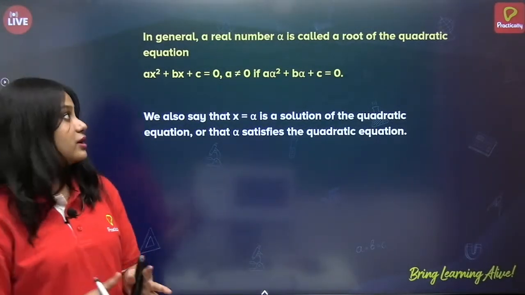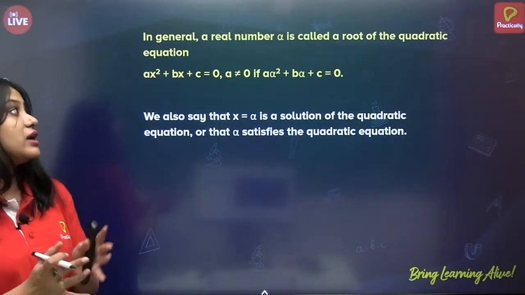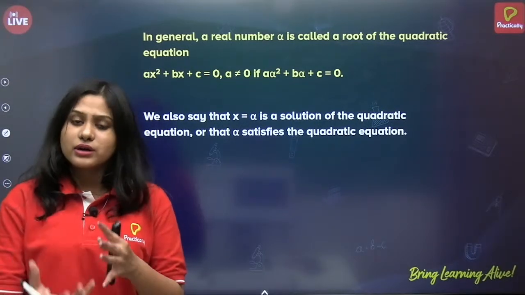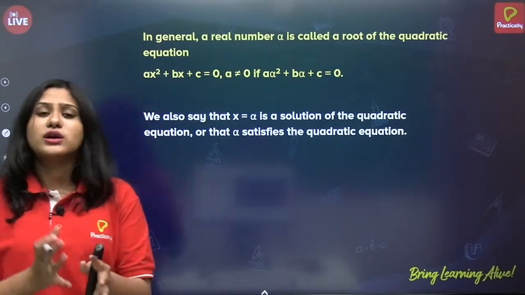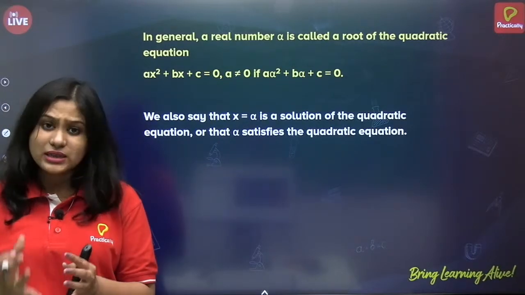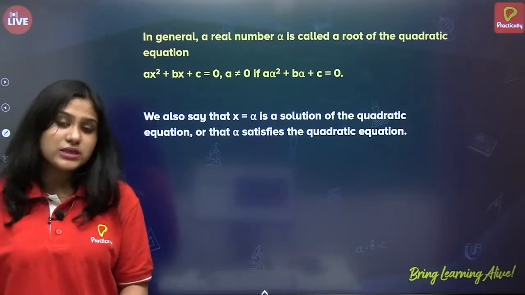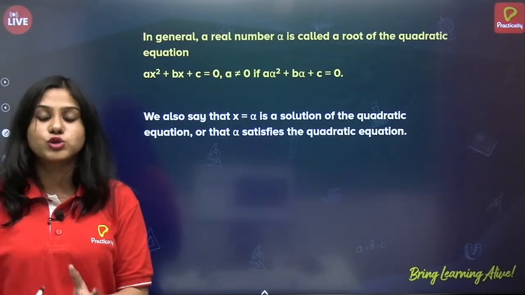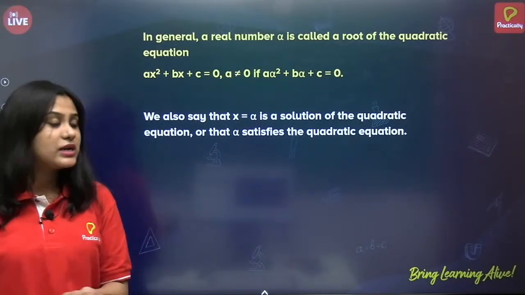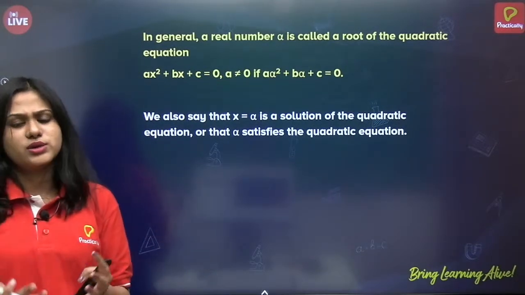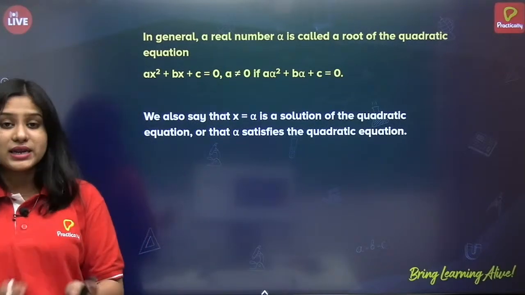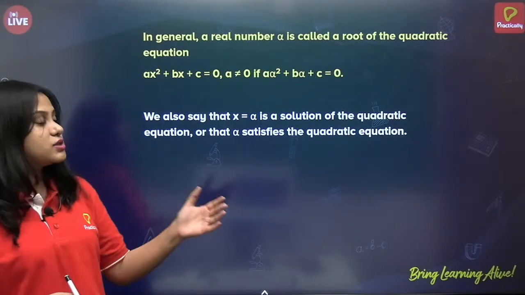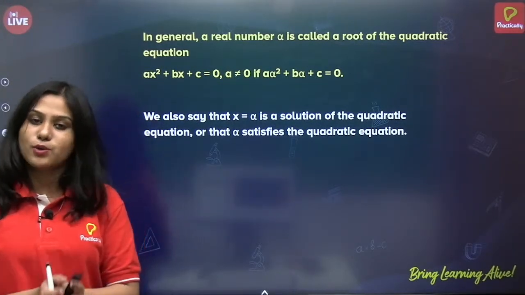Now in general, a real number alpha is called a root of the quadratic equation. You can take anything, it's not necessarily alpha, but when we are writing the exam or explaining something in general terms, we use alpha and beta to be the roots of the quadratic equation. Correct? So that is why it is easier, it is universal. You can use y, you can use gamma, anything, but for the convenience of teaching, for the convenience of understanding, let us use alpha and beta to be the roots of the quadratic equation.